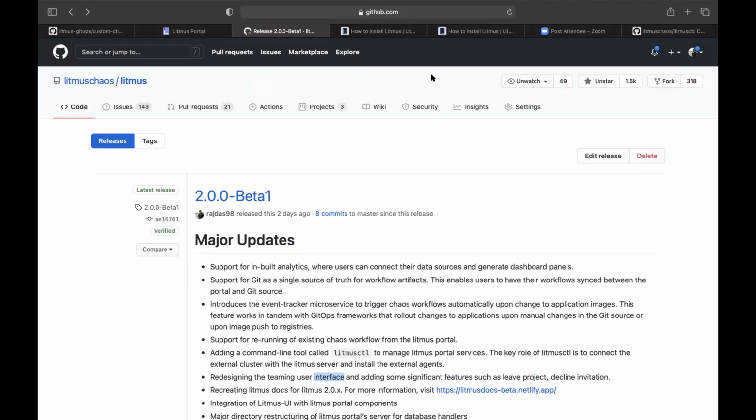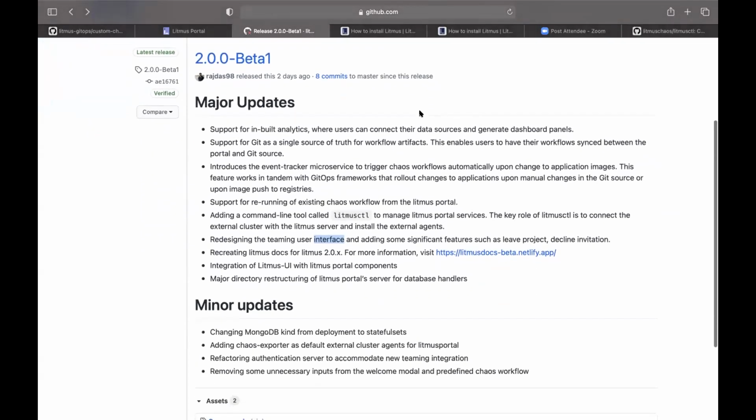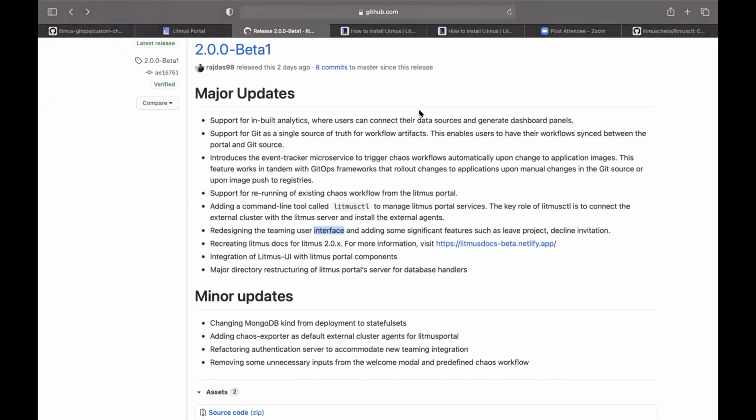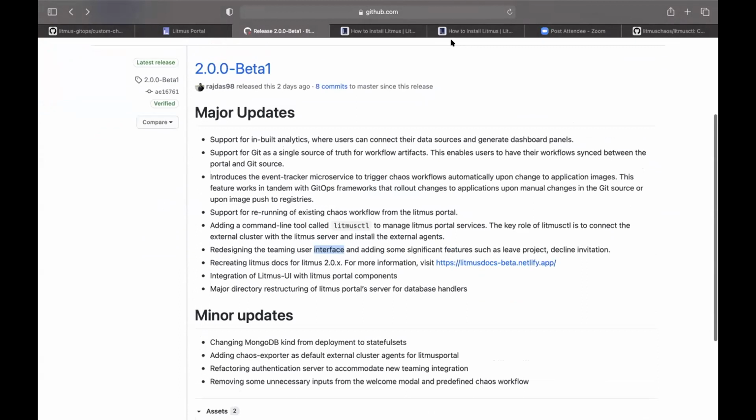Just to clarify, these are additional features that you could use, GitOps, or for that matter, the integrated analytics or monitoring. All this is something that you have on top of what's already working. So if you're used to running the portal a certain way, constructing your own workflows and running them, that should still work. So these are optional features that you can enable and use. So just wanted to set that context. Thank you.